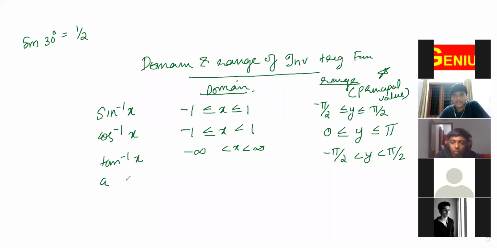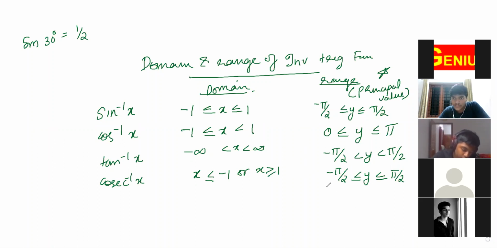Next is cosec inverse x. The domain would be x less than or equal to minus 1 or x greater than or equal to 1. No need to learn that by heart, but you have to learn this by heart: minus pi by 2 less than or equal to y less than or equal to pi by 2, just the same as sine.